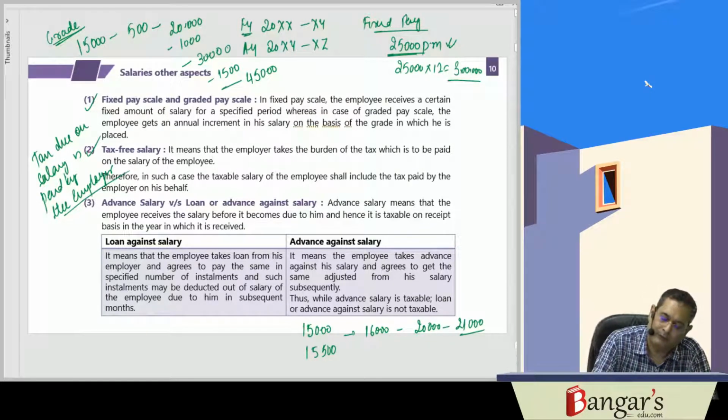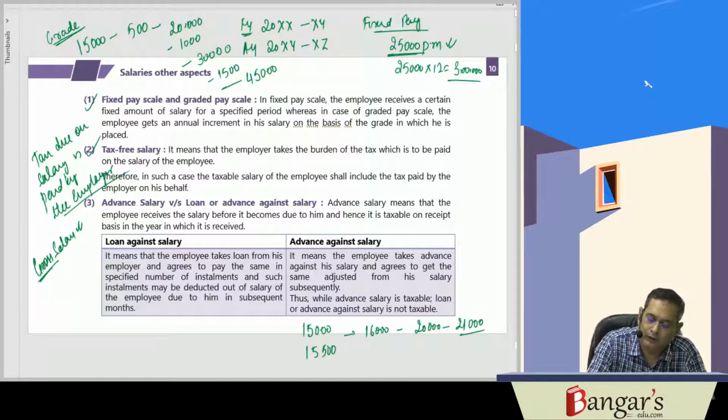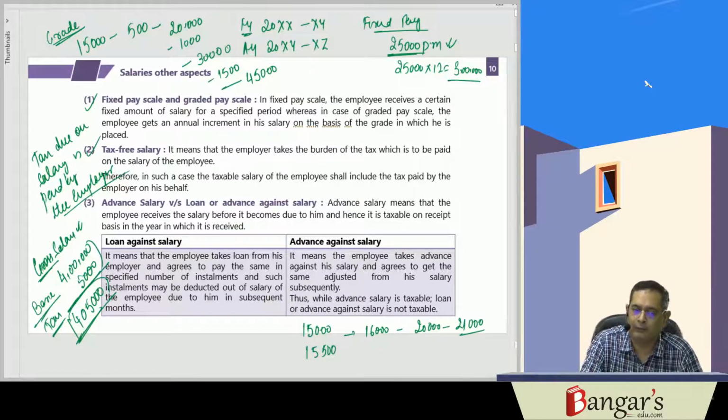So for example, if he is receiving a basic salary of 4 lakh rupees and tax amounting to say 5,000 rupees is paid by the employer, then in that case 4 lakh 5,000 will be his salary. 5,000 tax is paid by the employer, and the employee will get the credit of the same.